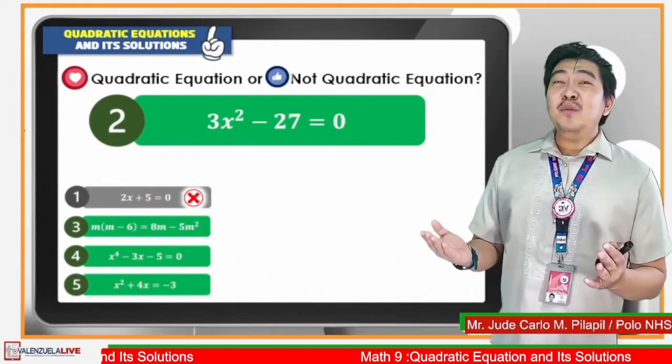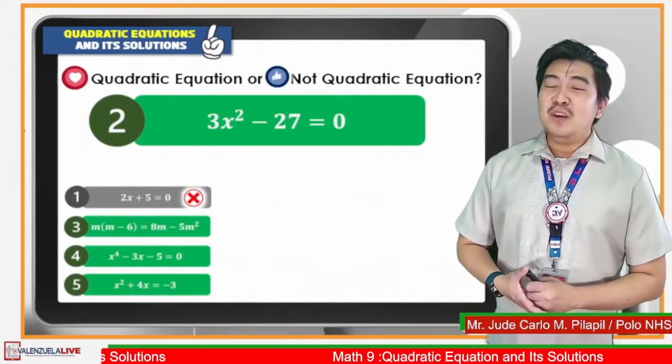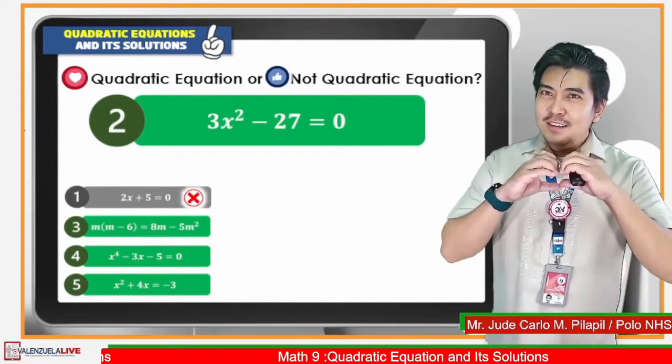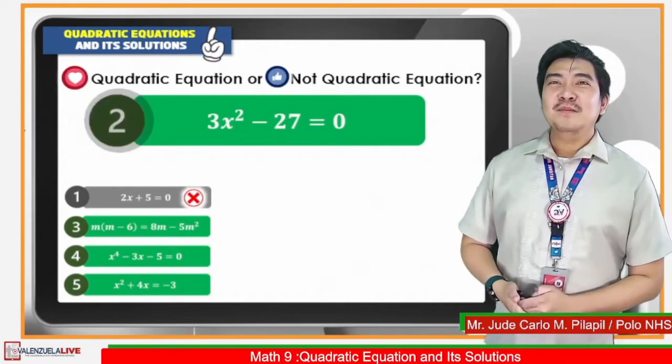Is 3x squared minus 27 equals 0 a quadratic equation? Is it a heart or like react?